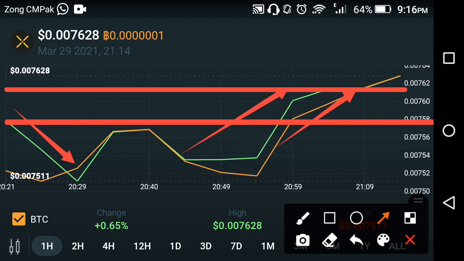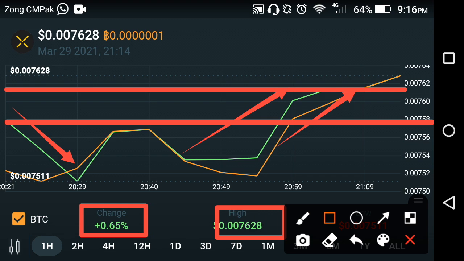We say that Pundi X jumped upward from the average level of the last 1 hour. That is why you are looking here, the change is positive 0.65% in the last 1 hour, and the high price of Pundi X is about 0.00762% in the last 1 hour.